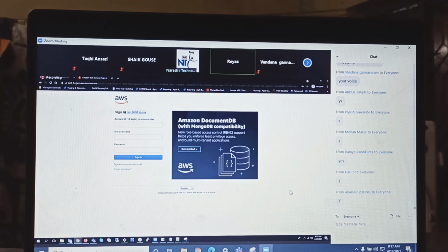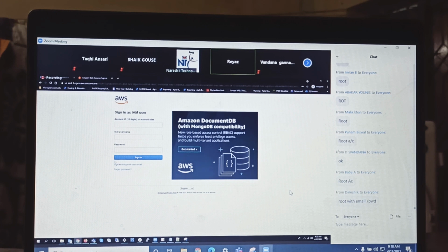Is it recommended to log in with the root account, or with the IAM user? With the IAM user, right? But do you have any account at the moment? What type of account do you have? Right now we have only the root account. You don't have an IAM account. So you need to log in with the root account, and then you need to create an IAM user.